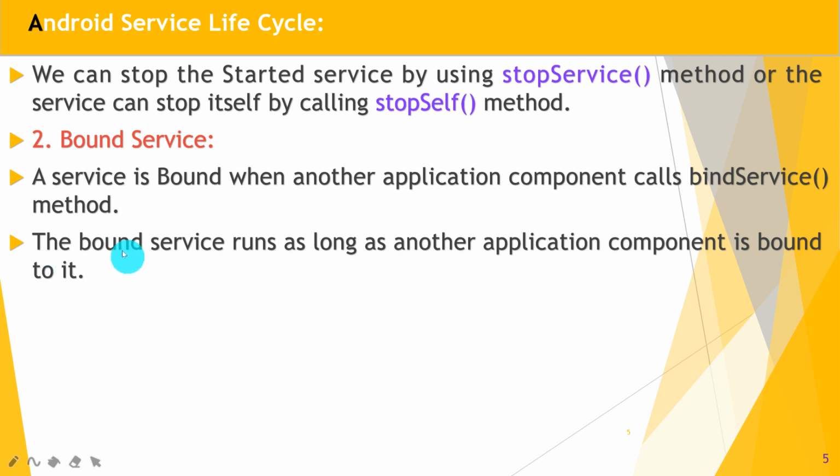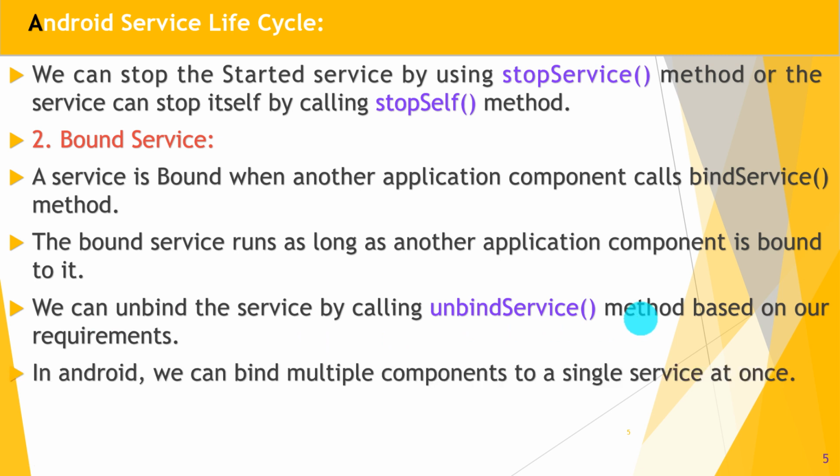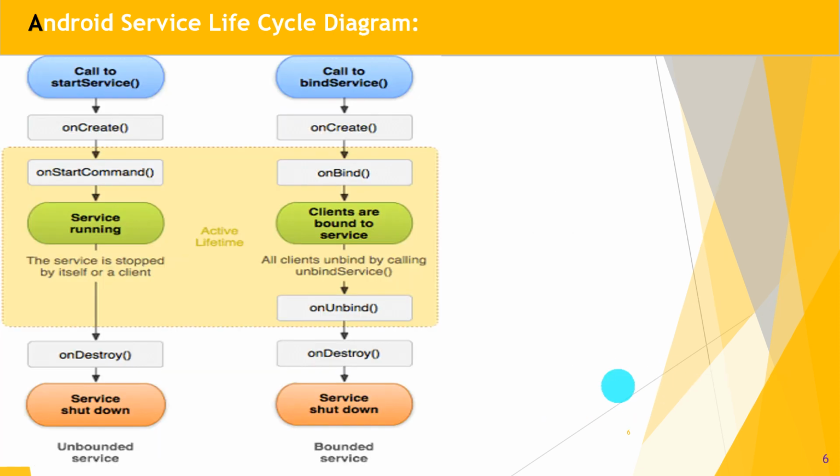So if both application components are connected to each other by using bindService, the service keeps running. Okay, great. Hope you understand that part. We can unbind the service by calling the unbindService method based on our requirements. In Android, we can bind multiple components to a single service at once. Yes, it is a great feature of Android.